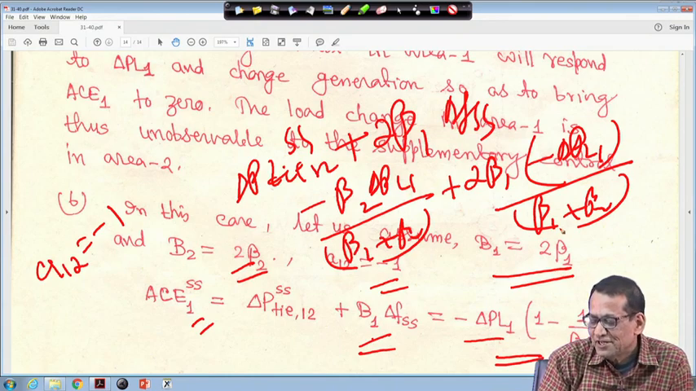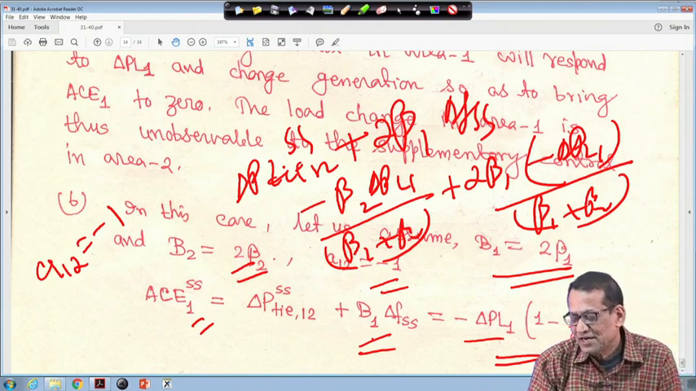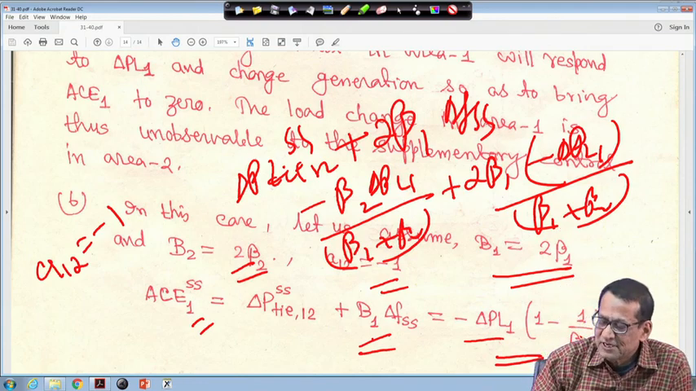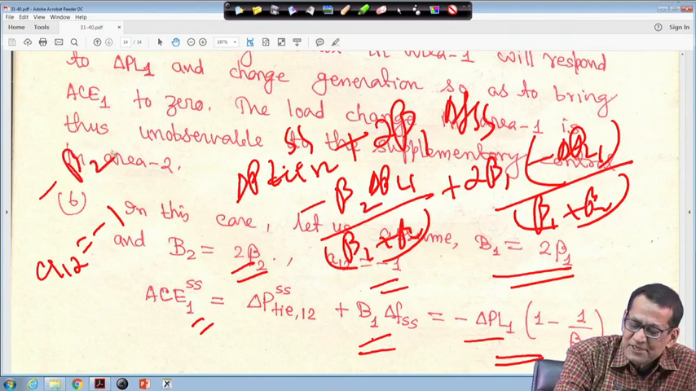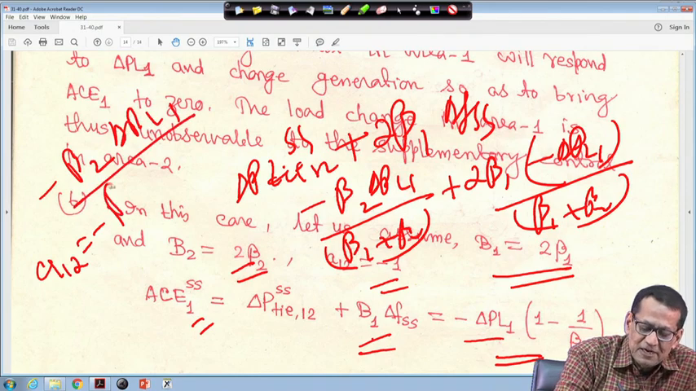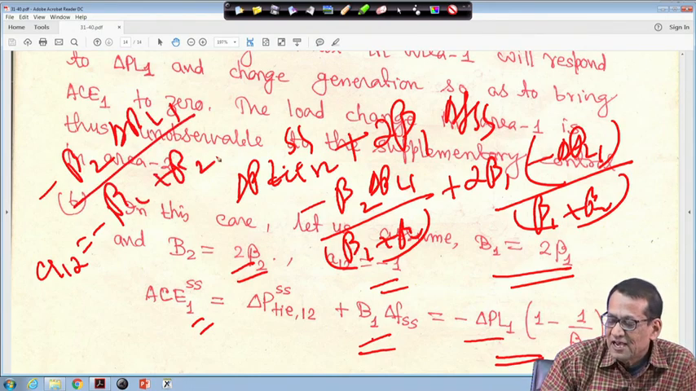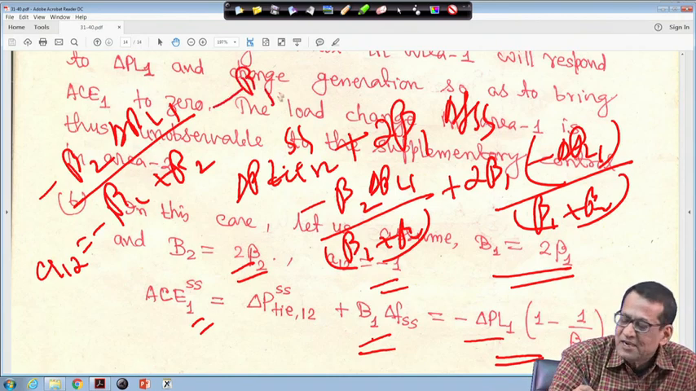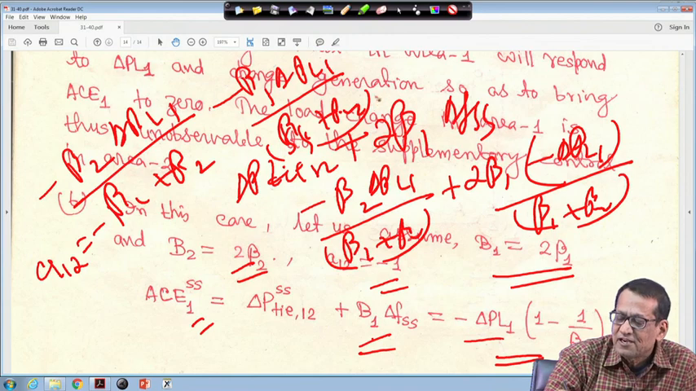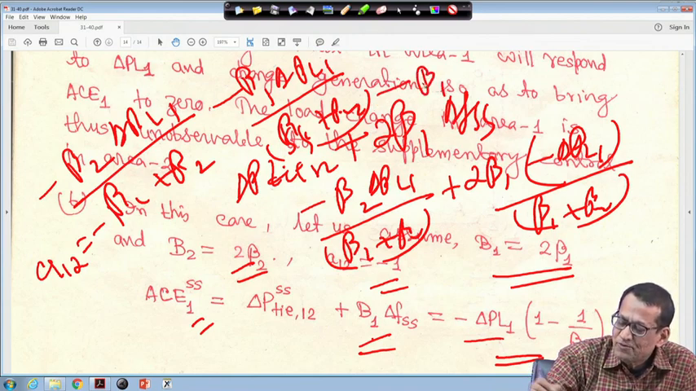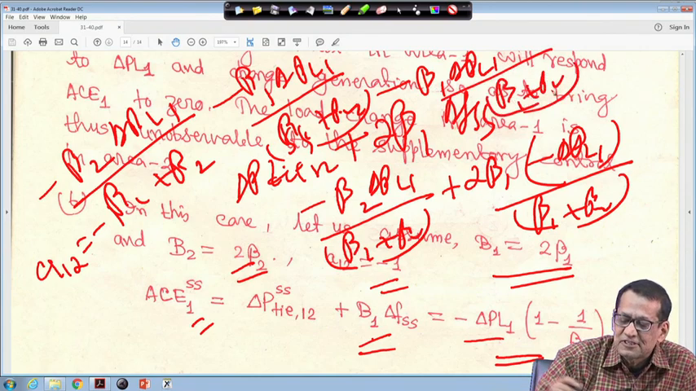So, that way you can simplify this, and it will become 1 minus 1 upon beta 2. Let me do it for you. This one is actually minus beta 2 delta PL1 divided by beta 1 plus beta 2, right. And this one you can write separately: minus beta 1 delta PL1 by beta 1 plus beta 2, right. Then another term, minus beta 1 over beta 1 plus beta 2. I hope that even with the overwriting you will be able to understand this; this is the way you write it.